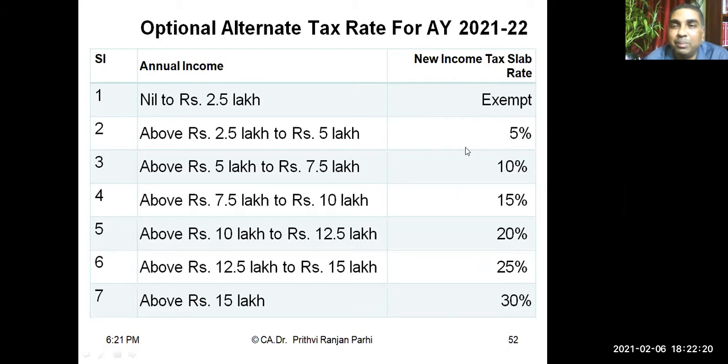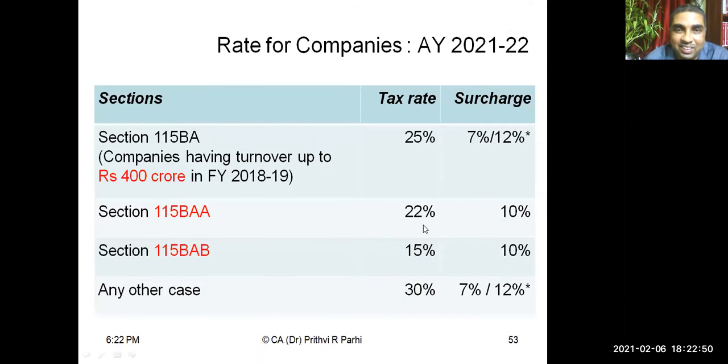So keeping in mind the income of different categories of people, different kinds of tax slabs are suggested. It has already been suggested in the previous budget, and that is also applicable in the current year. Low income, no tax. A little more income, a little more tax. That's why it is called a progressive system. The tax rate progressively increases as your income goes up. That is the system we have in our country.